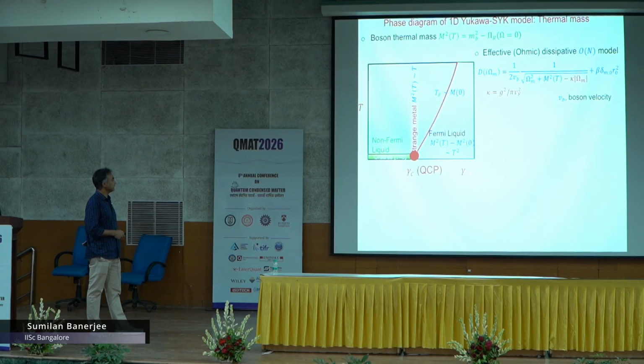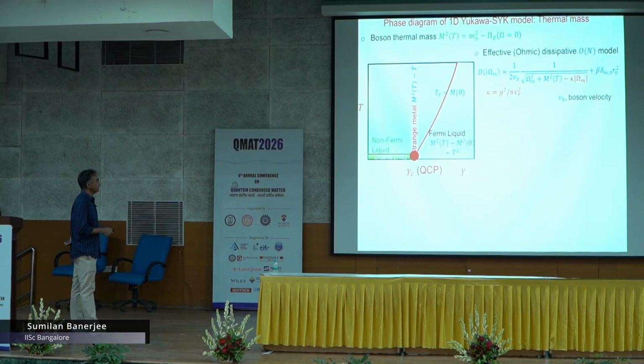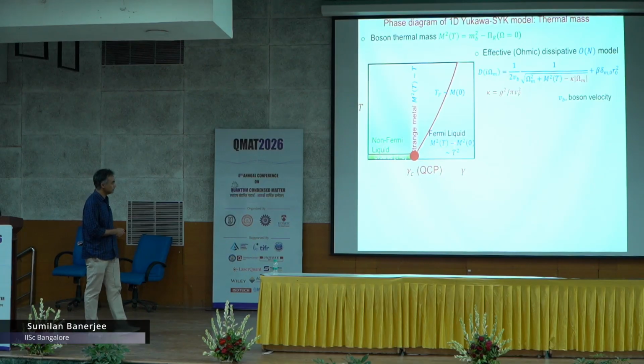So, this phase diagram as a function of this parameter gamma, the spherical constraint, actually undergoes a quantum critical point, and on the left hand side of the quantum critical point, gamma less than gamma c, you have a 0 temperature ordered state even in one dimension, and this order parameter is only non-zero at 0 temperature, and on the right hand side you actually have, as I will show, a Fermi liquid phase where the mass of the boson is finite at 0 temperature. So, there is a finite mass even at 0 temperature, and then the mass grows as T squared in the Fermi liquid regime.